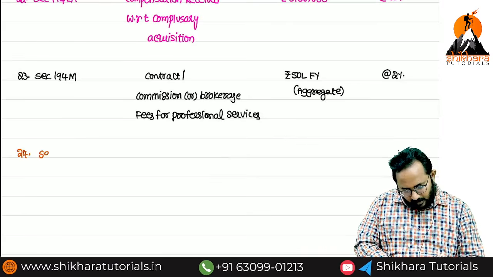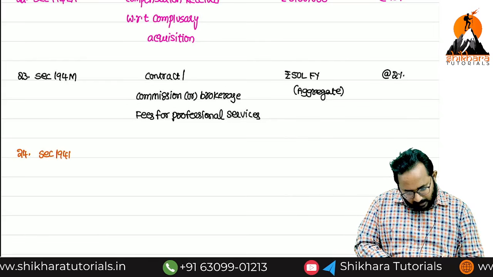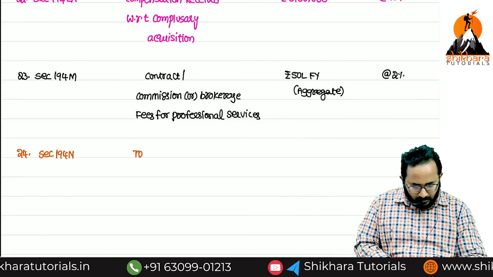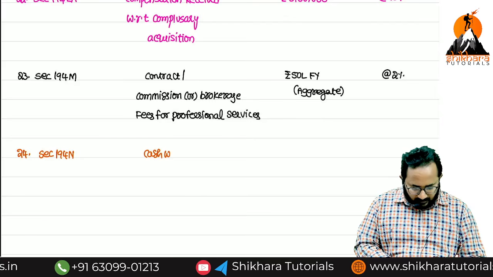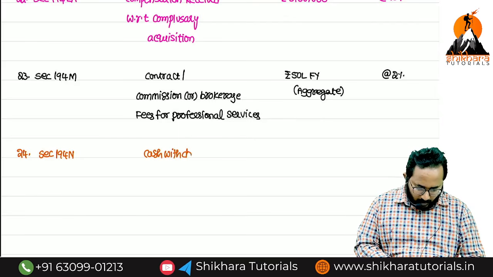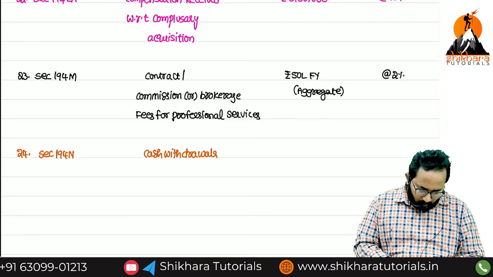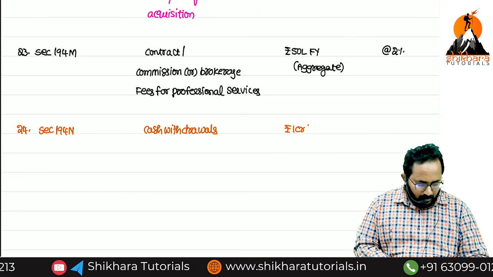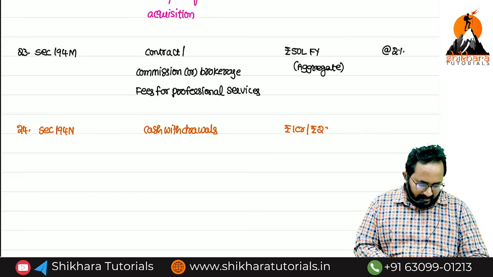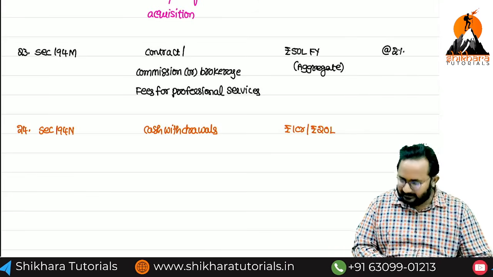24th, section 194N. TDS on cash withdrawals. That is nothing but cash withdrawals. What is the threshold limit? Rupees 1 crore, or rupees 20 lakh in exceptional cases.